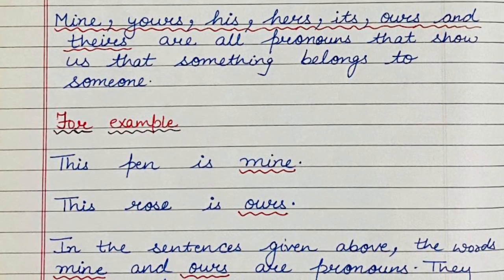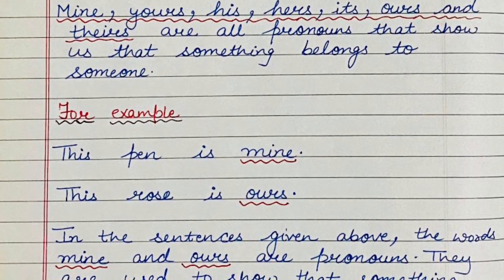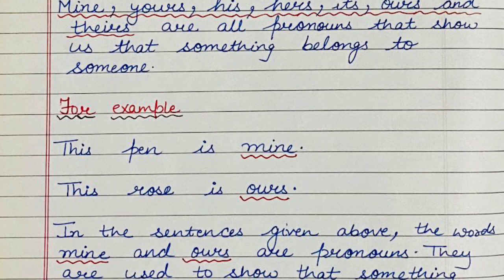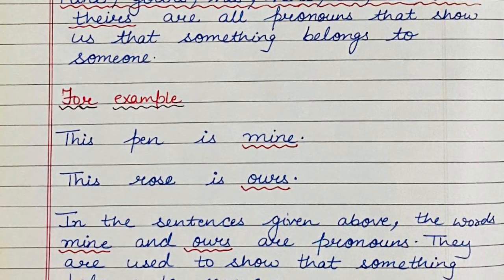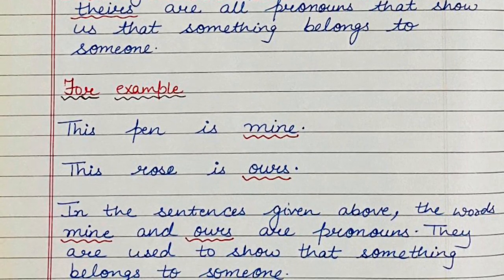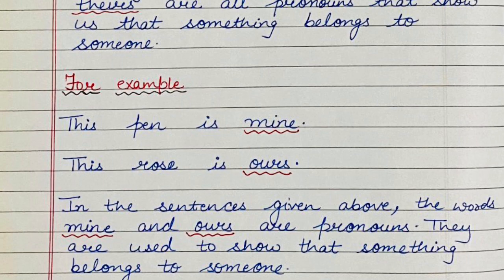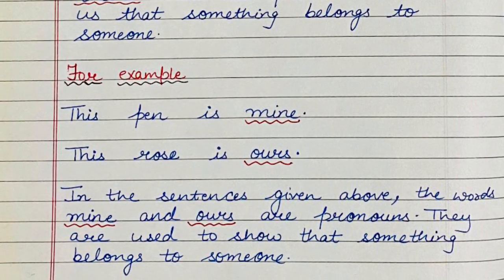In the sentences above, the words mine and ours are pronouns, and they show that something belongs to someone. That pen belongs to me, and the rose belongs to us.